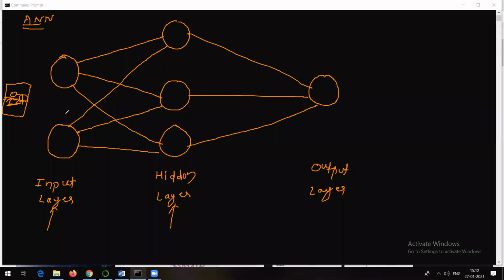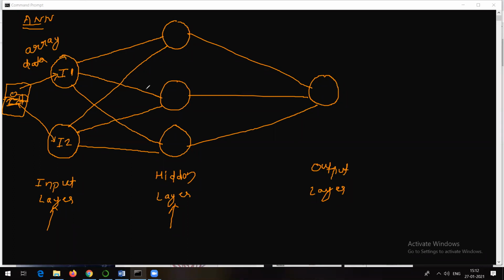Now, as I'm saying, this particular image is going to be the input, so some part of this will go here and some part will go here. Let's suppose this is denoting the first part and this is denoting the second part of the image. What I mean to say is that I converted this particular image into an array with the help of numpy, so this is going to be the array data. So data will go in the form of an array, right?